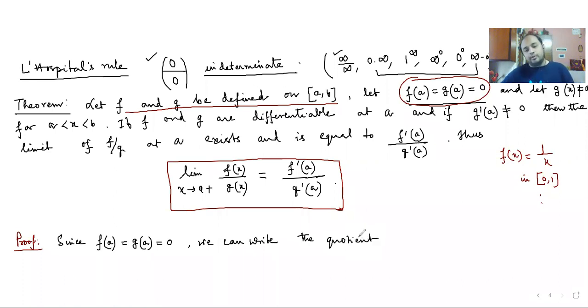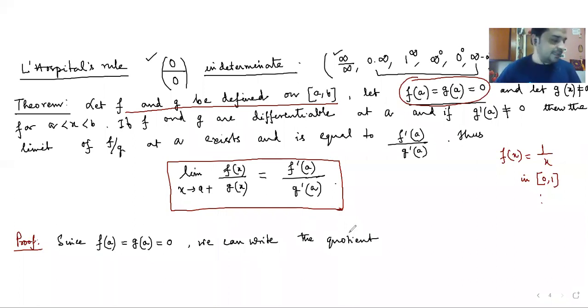Oh, you want to ask why 1 to the power infinity is an indeterminate form. Try to think why it is not. That you discuss with me later on, not now. 1 to the power infinity, infinity to the power 0, these are all indeterminate forms. Why is 1 to the power infinity indeterminate? The question is very good, but if I talk about this right now, it will kill my time. Keep it with you, one day we'll discuss this.